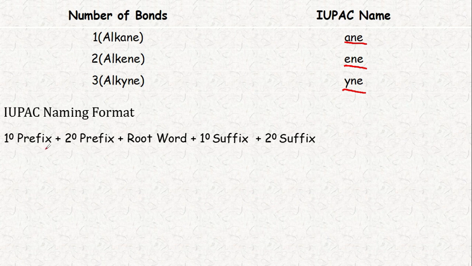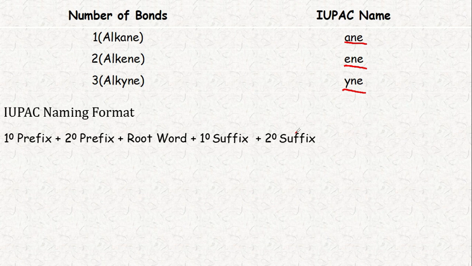That's the primary prefix, secondary prefix, root word, primary suffix, and secondary suffix. This is the root word. In the next video, you will learn about the functional groups. Then you will come to know about this prefix and suffix.